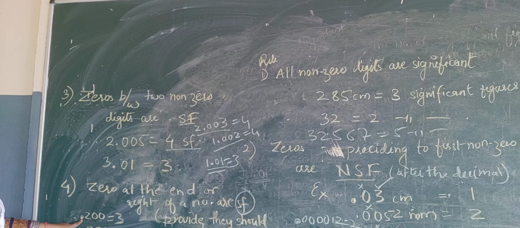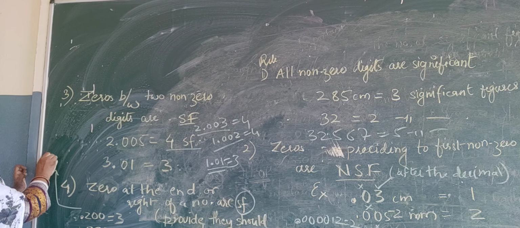That zero should be after the decimal. After the decimal होना चाहिए and number के right में होना चाहिए. They should be significant. Okay, 1, 2, 3. Okay, here also 1, 2, 3. Here also 0.30 it is. 0.30, two significant figures. Understood? 0.30. You can take some more examples.